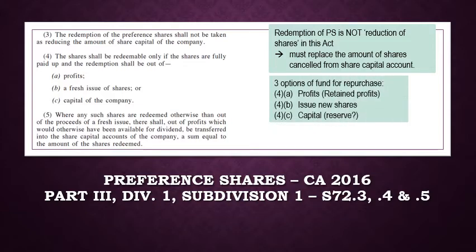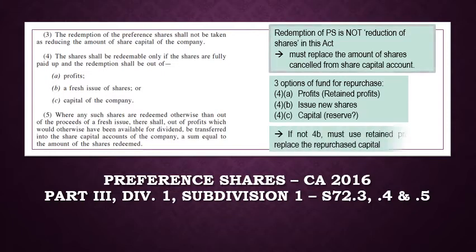Subsection 4 states that redemption can be done using funds from profits or from issuing new shares or from capital of the company, which is not very clear in practice, as if it is saying, take the capital out from capital account and transfer it back to capital account. However, subsection 5 says that if we do not use funds from issuing new shares, then we must use retained profit to replace the redeemed capital.